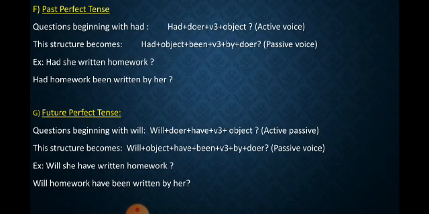Questions beginning with modals, like modal plus subject plus verb plus object, this one is in active voice. This structure becomes modal plus object plus be plus v3 plus by plus doer. This one is in passive voice. Like can she cook the food? This one is in active voice. So in passive voice, can the food be cooked by her? Clear children?